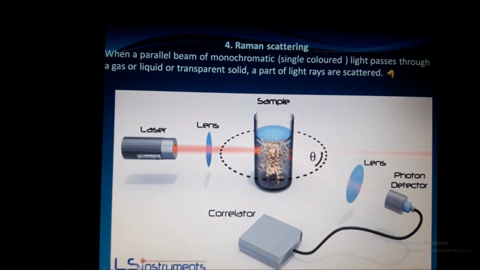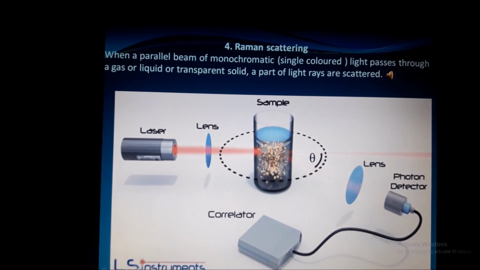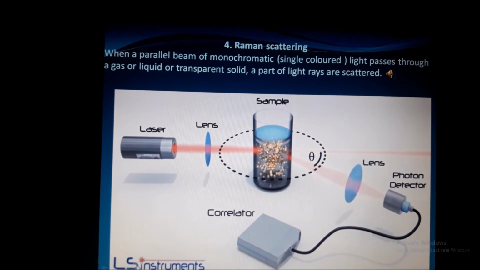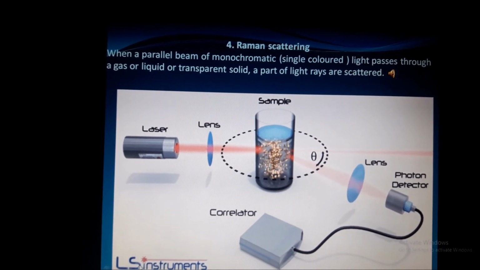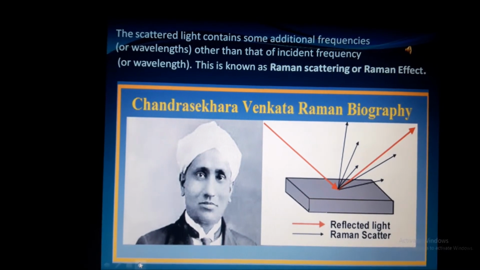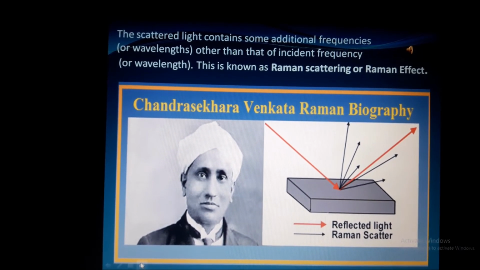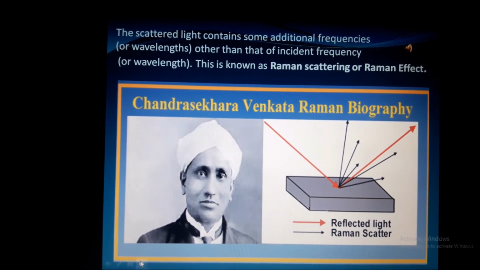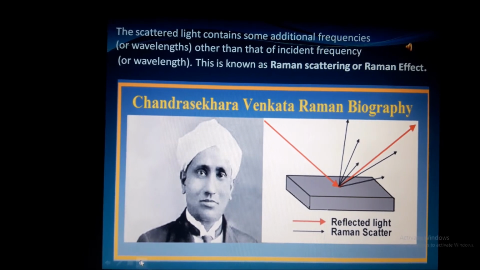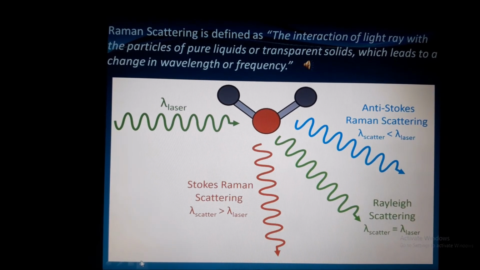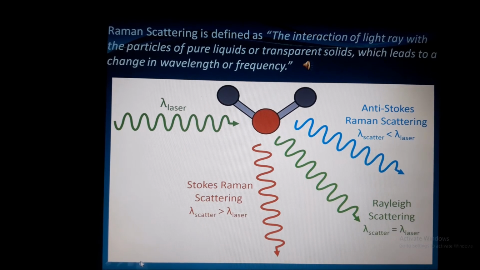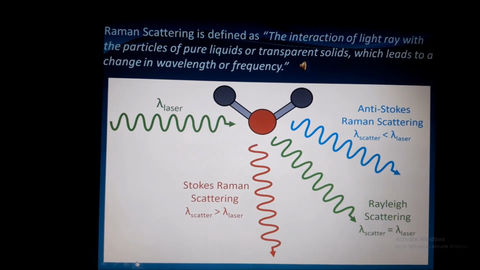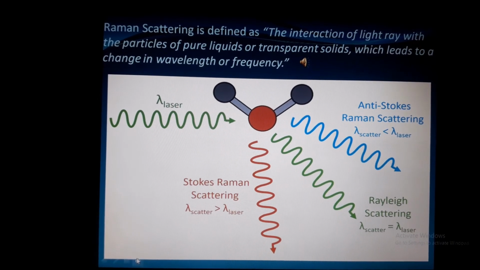Fourth one, Raman scattering. When a parallel beam of monochromatic, that is single colored, light passes through a gas or liquid or transparent solid, a part of the light rays are scattered. The scattered light contains some additional frequencies or wavelengths other than that of the incident frequency or wavelength. This is known as Raman scattering or the Raman effect. Raman scattering is defined as the interaction of a light ray with the particles of pure liquids and transparent solids, which leads to a change in wavelength or frequency.